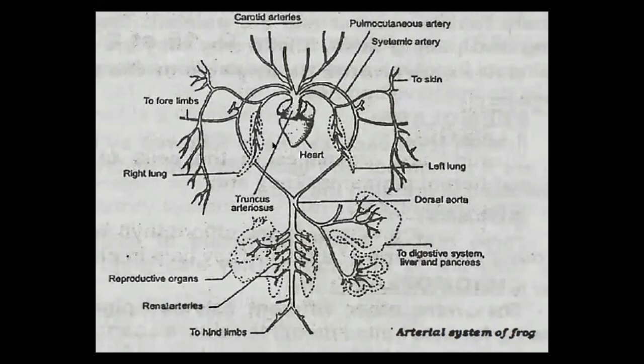Okay, that's how blood circulation is going on in the frog. How? Both atriums contract together, and both types of blood come into the ventricle. When the ventricle contracts, blood goes into the truncus arteriosus. The truncus arteriosus forms the arterial system of the heart of the frog, beta. Three arteries, three arches, arise.